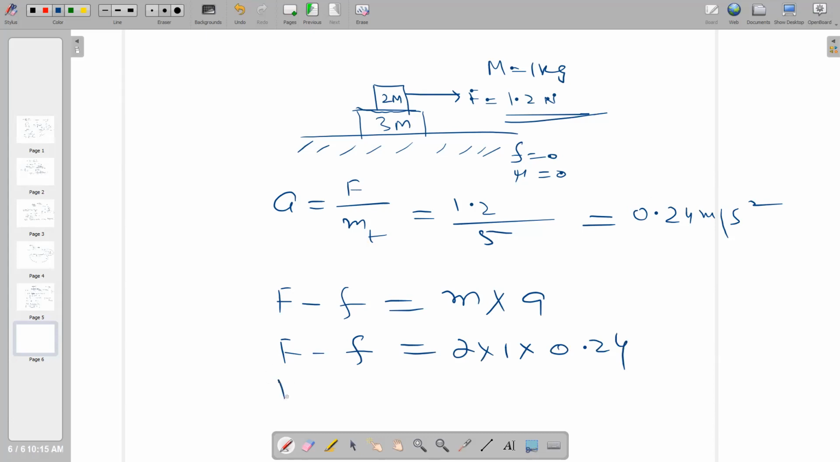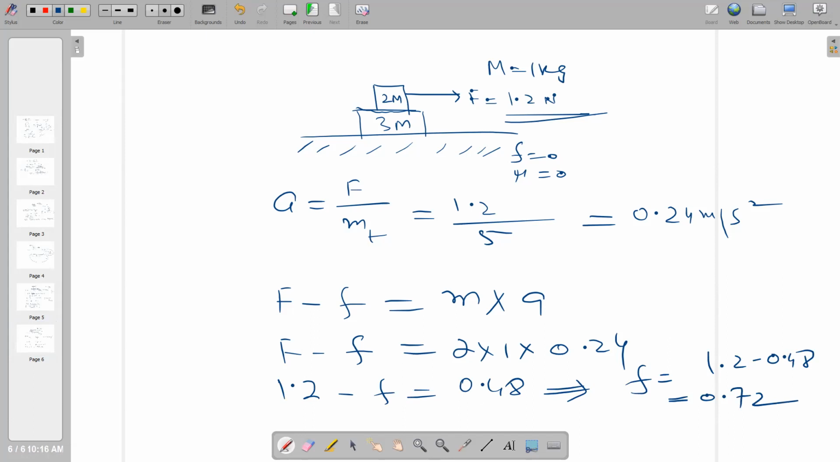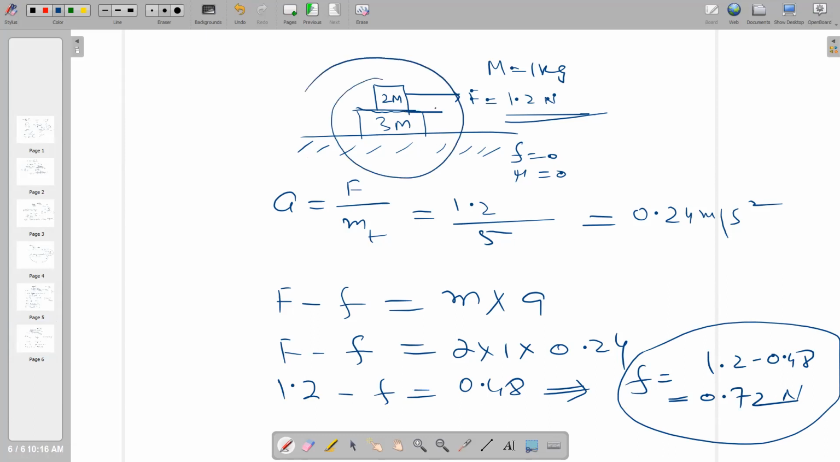So 1.2 minus f is equal to 0.48. This implies that f is equal to 1.2 minus 0.48, and this is 0.72 Newton. Now the question is again, what will be the direction of this frictional force? They are moving together, so the direction of the frictional force will be right hand side, not left side. Remember this one. This is very important.